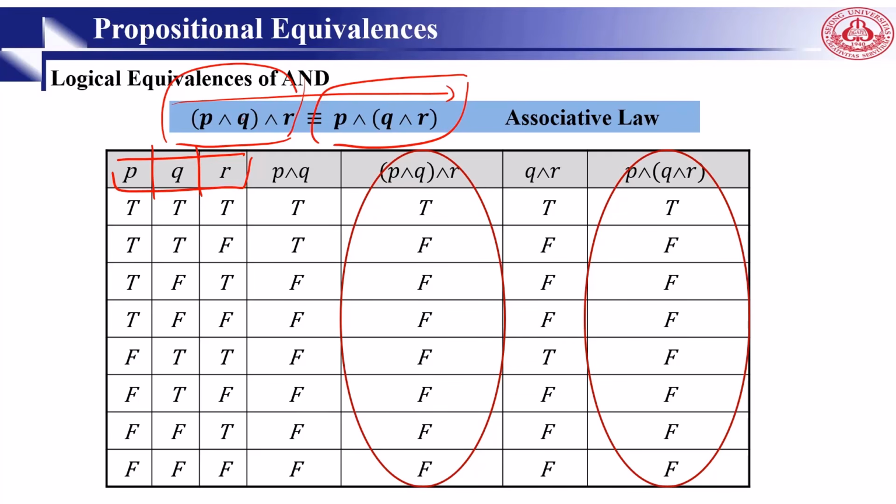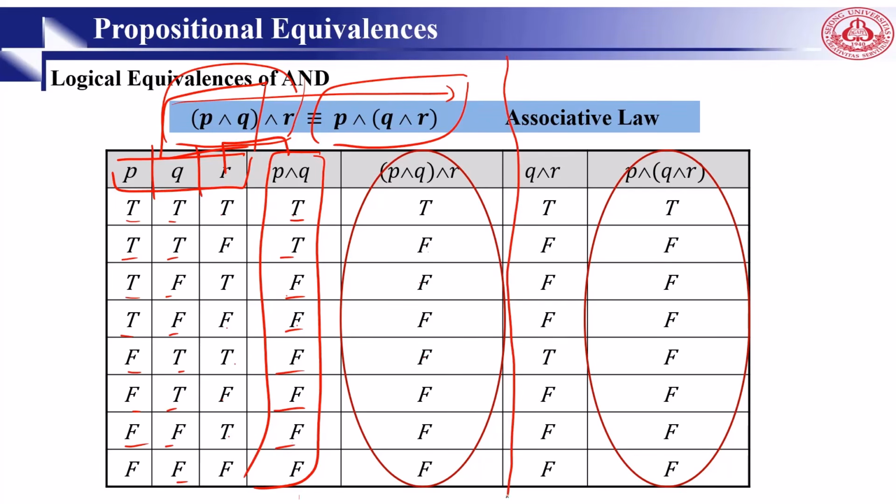So p and q, do you remember there is some priority? Parentheses have priority. First we go for the parentheses, p and q. So we will write p and q: true, false, true, false, and so on. Then we go for this column and r with this one, right? So this is one side we completed. This is the left side.